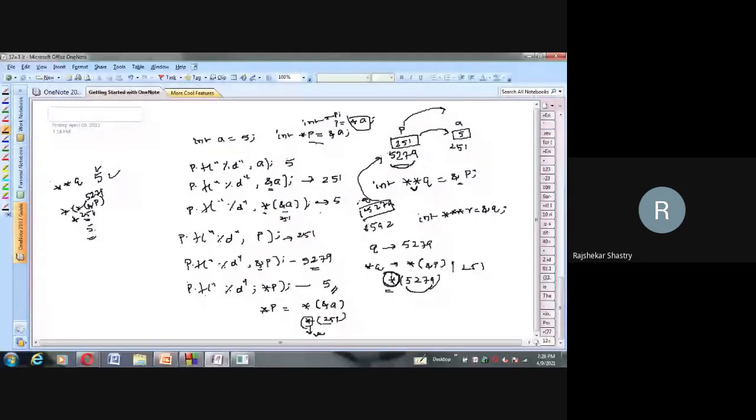We'll deal with that when we talk about arrays. I want feedback on this pointer sum from the EEE and ECE students. Please come forward. It is for you that I'm concentrating. My CSE and IT students already know all this very well. If I revise, they'll understand and can recall. My intention is that the ECE and EEE students should get involved, so please come forward and tell me, do you have any doubt in this?